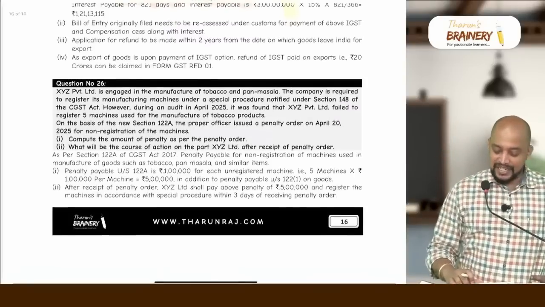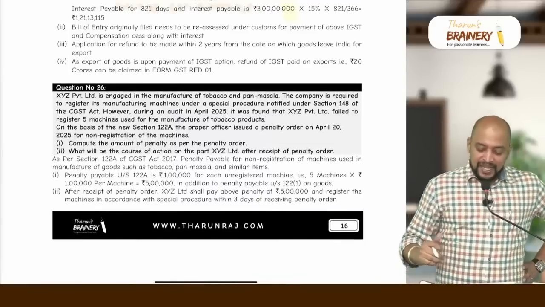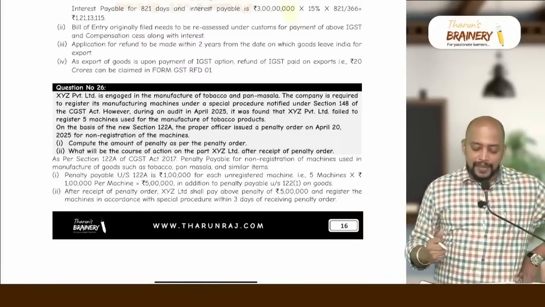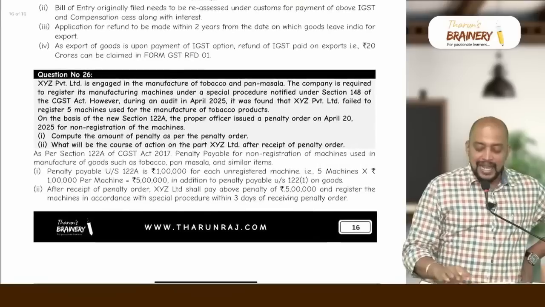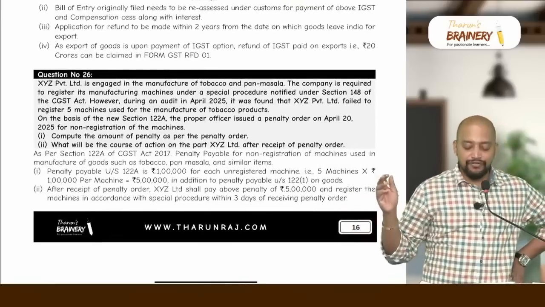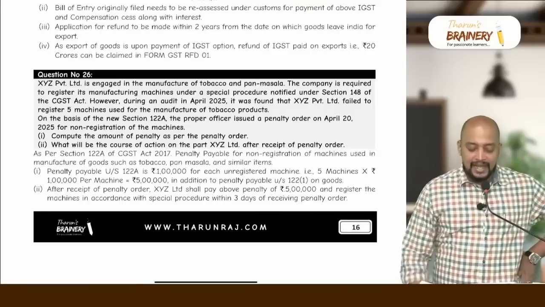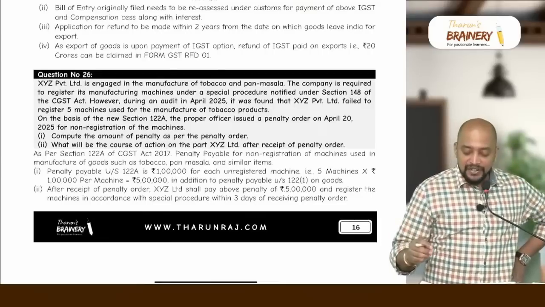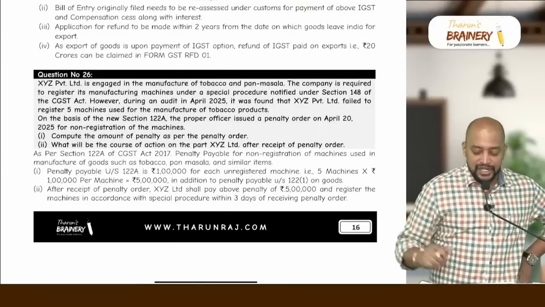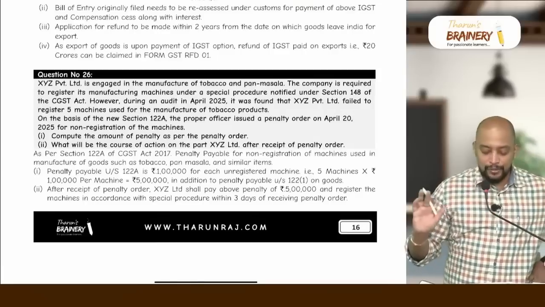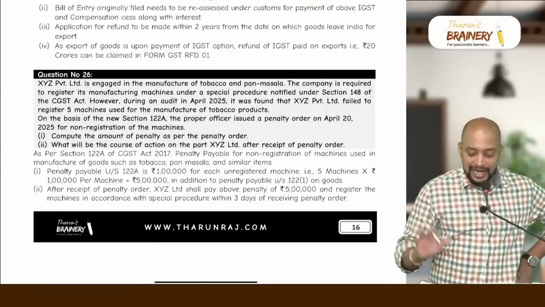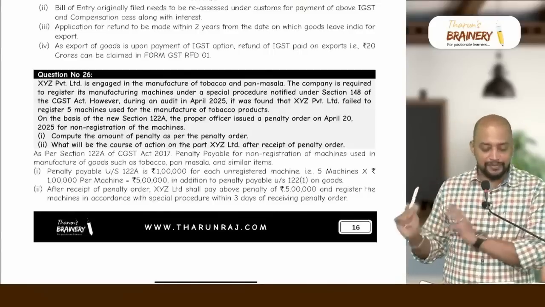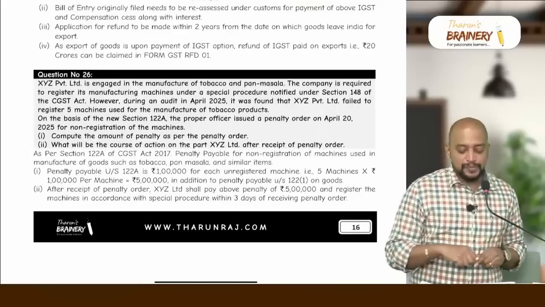See this question number 26. XYZ Private Limited is engaged in manufacture of tobacco and pan masala. The company is required to register its manufacturing machines under a special procedure notified under section 148 of the CGST Act. However, during an audit in April 2025, it was found that XYZ Private Limited failed to register 5 machines used for manufacture of tobacco products. On the basis of this new section 122A, the proper officer issued a penalty order on April 20, 2025 for non-registration of machines. Compute the amount of penalty as per the penalty order.